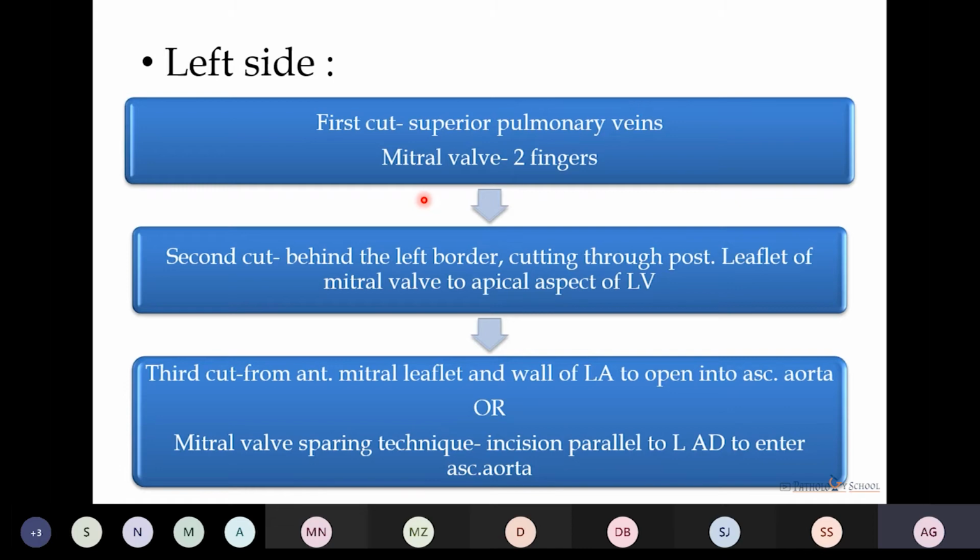The third incision is given from the anterior mitral leaflet and the wall of the left atrium to open into the ascending aorta. In case of valvular heart diseases like RHD, we cannot give 2 incisions to the mitral valve because of the presence of verrucous vegetations, and we have to evaluate the valve. So in that condition, we do the mitral valve sparing technique, in which the third incision is given parallel to the left anterior descending artery in order to enter the ascending aorta.